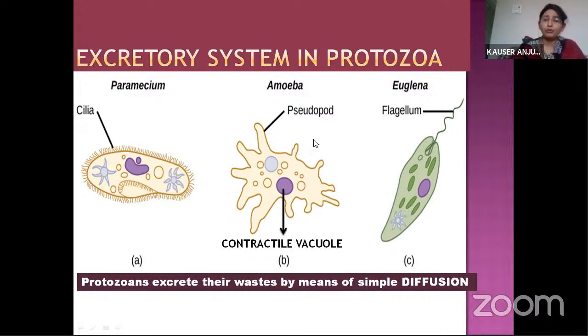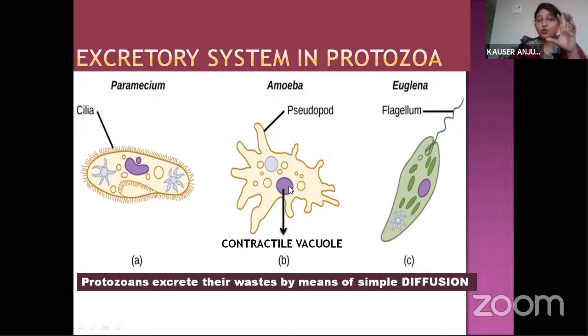So here, when this amoeba captures the food, it is captured in a round structure which is called food vacuole. The food vacuole digests and absorbs the necessary substances, and the waste materials are again surrounded by another cell membrane, which is the amoeba's membrane. Again, it surrounds that waste material and it forms contractile vacuole. The contractile vacuole is a single membrane structure. It contains all the unnecessary substances.